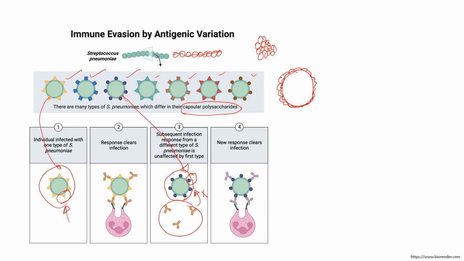And therefore, once this new pathogen is identified as foreign, the body will raise an immune response. That will take some time. But by making this change in the capsular polysaccharide structure, this bacteria can dodge the immune response, evade the immune response. And therefore, the topic is immune evasion by antigenic variation. So this could be a very regular phenomenon when a pathogen can change its structural pattern in order to escape the immune response of the host.